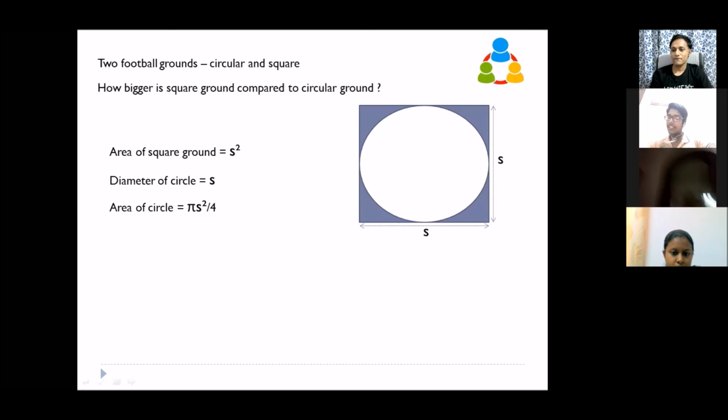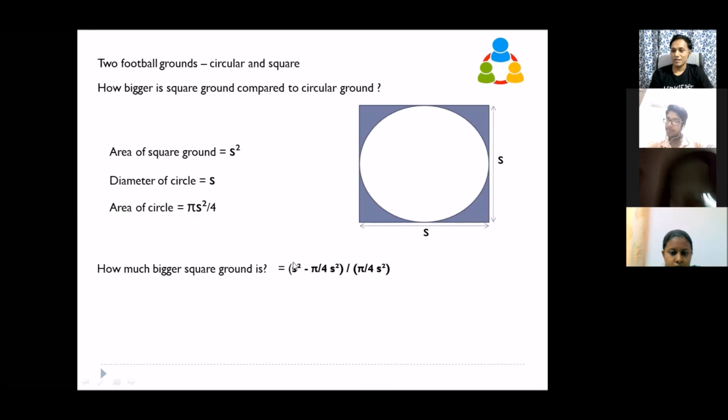Area of circle minus area of square by area of circle into 100. Area of circle, yes, because you are telling compared to the circular ground. Is it not? So the bigger one is the square, so S square minus pi S square by 4 divided by pi S square by 4.